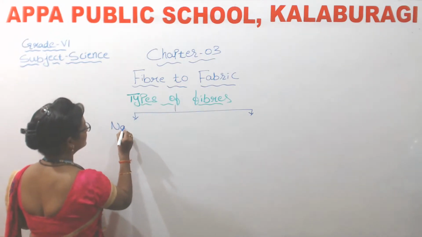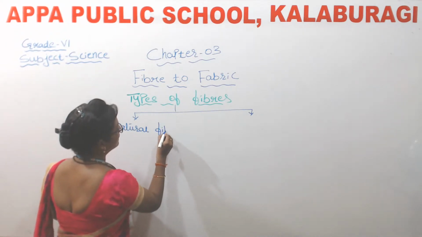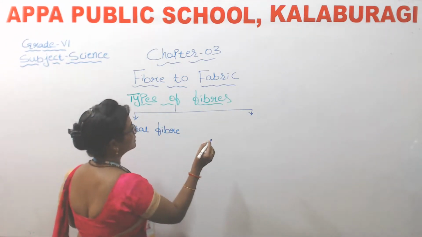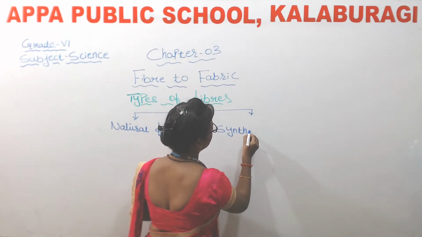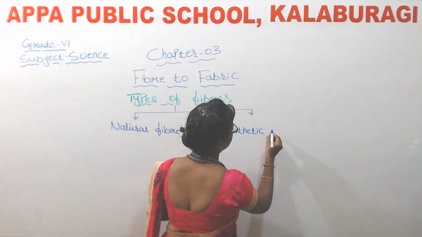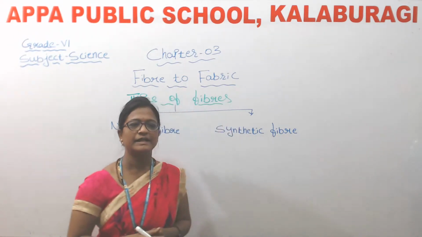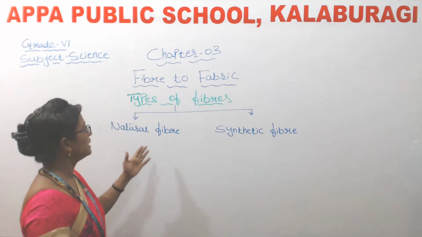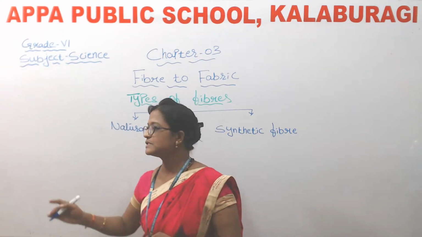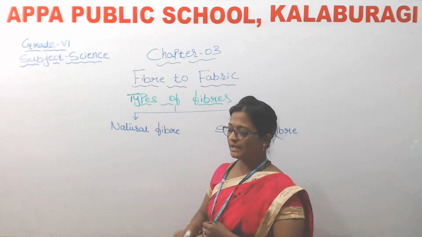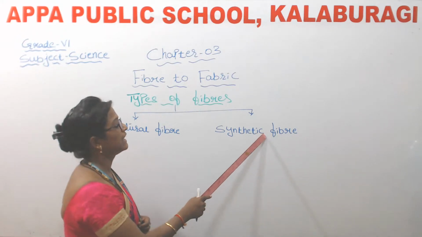One is natural fiber and the other one is synthetic fiber.